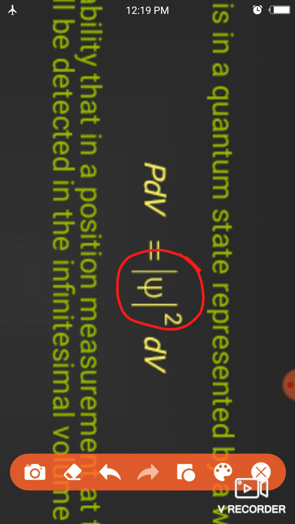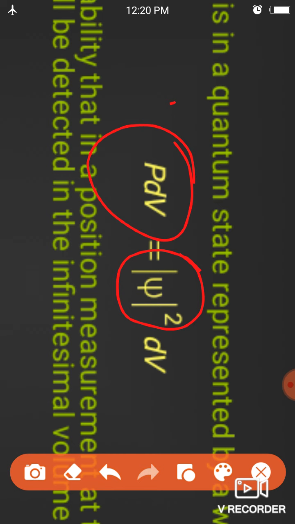What may be the probability? The probability of the particle lying at a coordinate, or the probability of the particle to have any momentum. This is given by the system, and this is called probability density. Density means probability per unit volume.